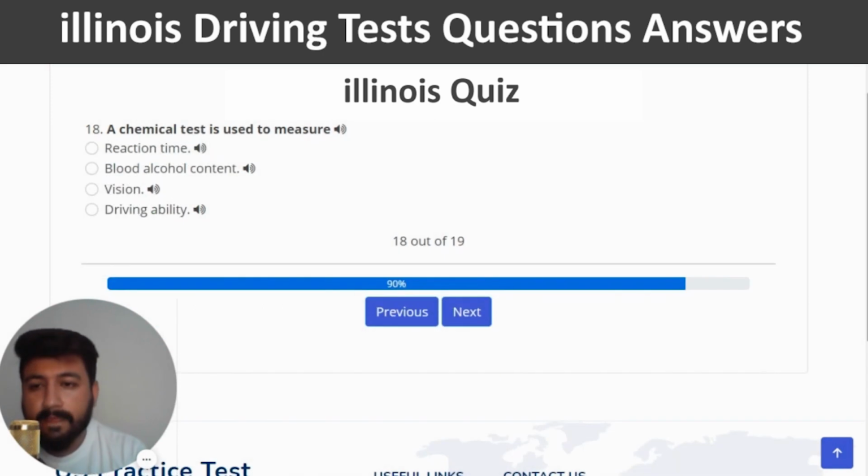Next. The second last question of quiz number 1 is, A chemical test is used to measure. The right answer of this question is blood alcohol content. So I'm going to click on the second option.